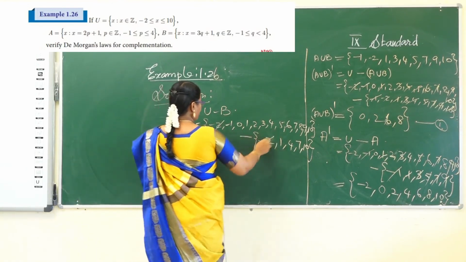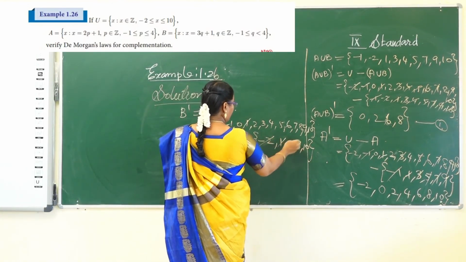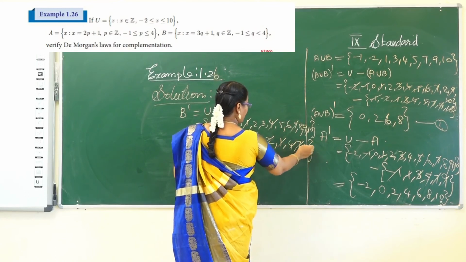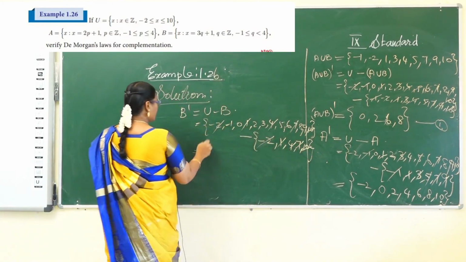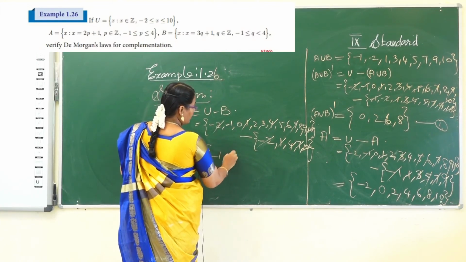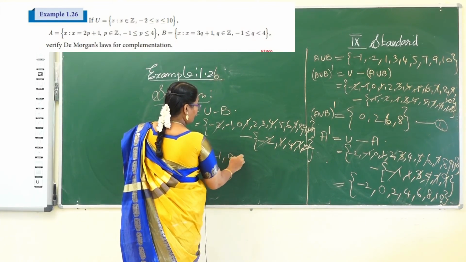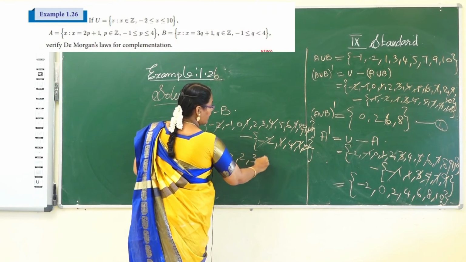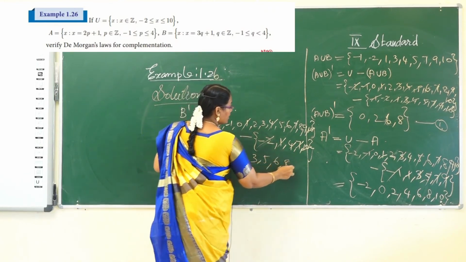So common elements will be cancelled. So the remaining elements in the universal set are minus 1, 0, 2, 3, 5, 6, 8, 9.